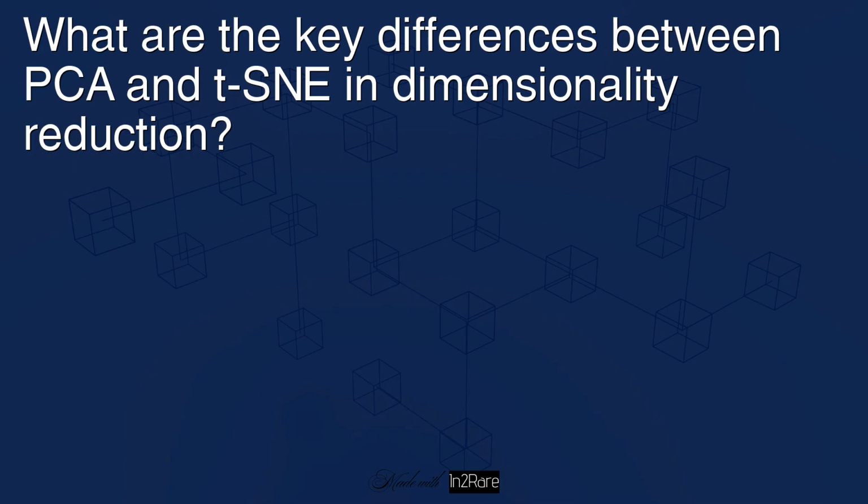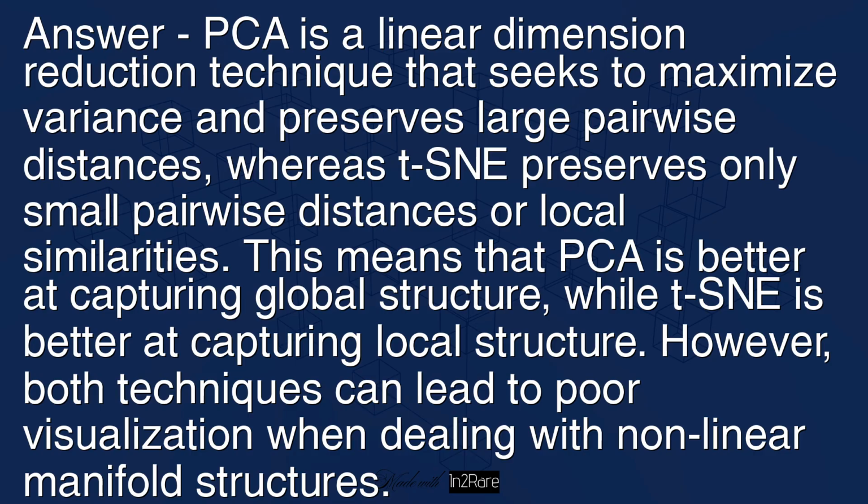What are the key differences between PCA and t-SNE in dimensionality reduction? Answer: PCA is a linear dimension reduction technique that seeks to maximize variance and preserves large pairwise distances, whereas t-SNE preserves only small pairwise distances or local similarities. This means that PCA is better at capturing global structure, while t-SNE is better at capturing local structure. However, both techniques can lead to poor visualization when dealing with nonlinear manifold structures.